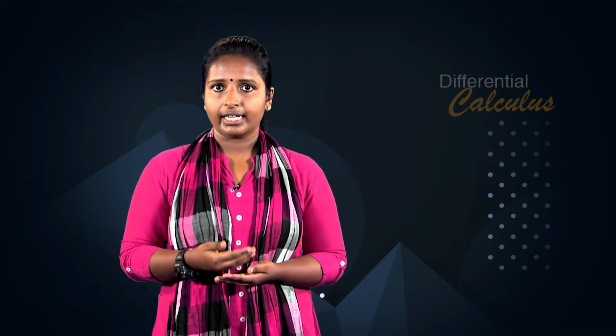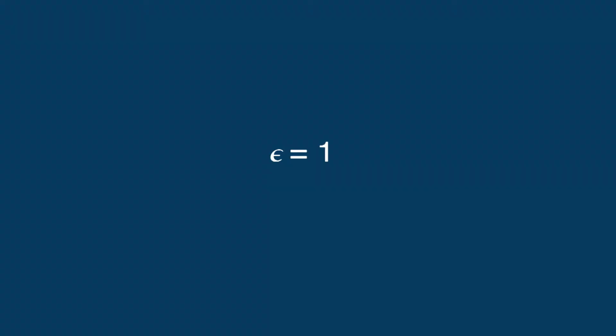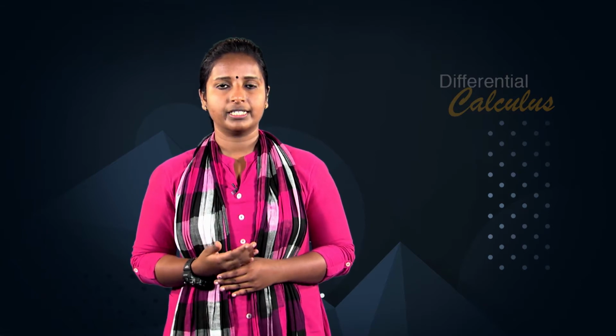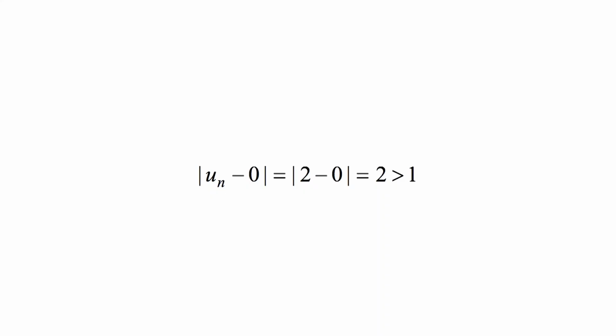If player A asserts that 0 is the limit of this sequence, he will lose the n epsilon game when player B picks a value of epsilon less than 2. To be definite, let player B choose epsilon equal to 1. Then no matter what value player A picks for n of 1, his response will not be adequate. For player B can always select an even number n greater than n of 1, for which the corresponding value un is equal to 2, and for which absolute value of un minus 0 equals absolute value of 2 minus 0, which equals 2, greater than 1. Thus, the number 0 is not the limit of the sequence un.